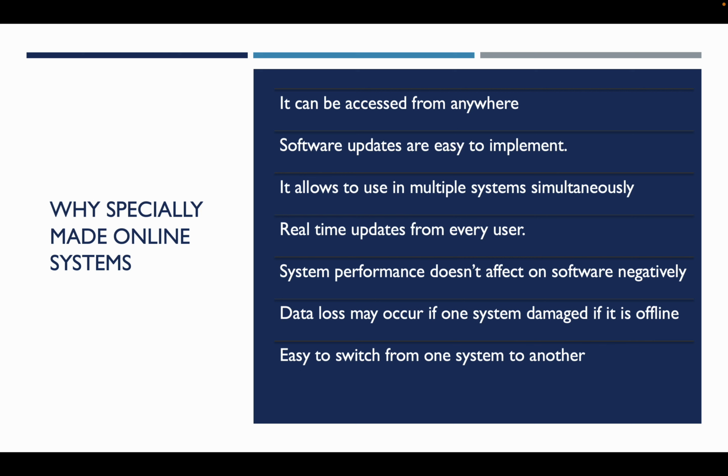But if it's offline software, the situation differs. We may lose our data. We need to install it again and restore the data, which is a very time-consuming process. So when you have an online software solution, you won't have to be concerned about any data loss or the difficulties of data migration between these computers, between these systems.